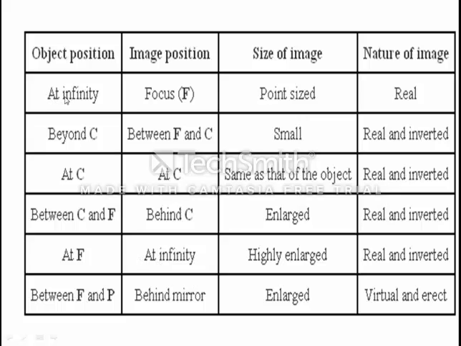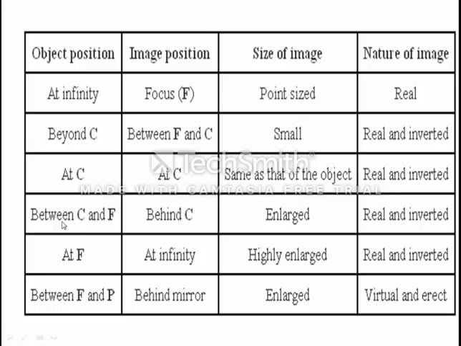First case which we have seen: when the object is at infinity, image is at focus, the size of the image is point size, and the nature of the image will be real. Second, when the object is beyond C, the image is between F and C, the image is smaller than the object, and the nature of image is real and inverted. When the object was at C, the image is also at C, the size of the image is same as the size of the object, and the nature of the image is real and inverted.